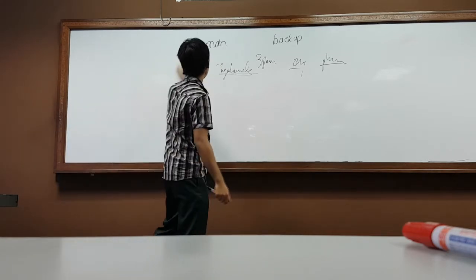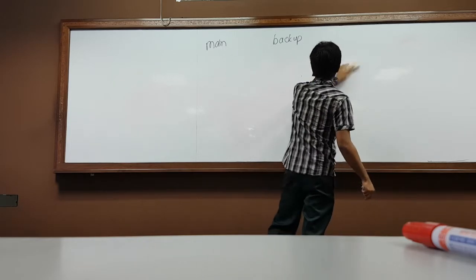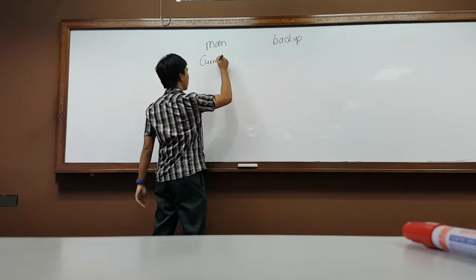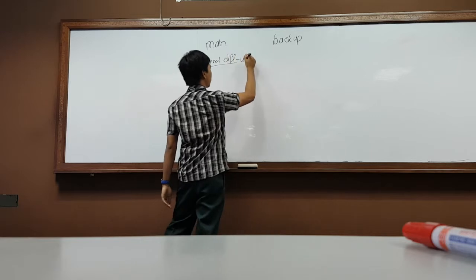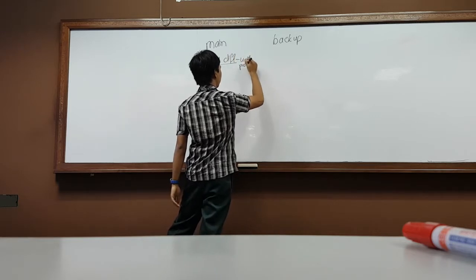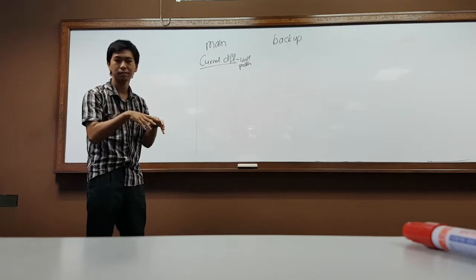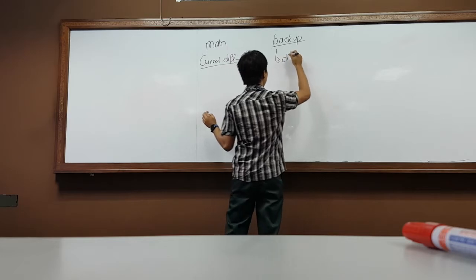Okay, now I want to talk about our main and backup protection. Main protection, we normally use current differential. This is also what we call unit protection. That means we protect in one unit only. We look at one unit and protect that unit. This one, backup, we call distance protection.